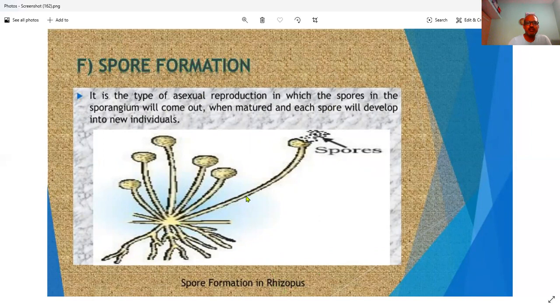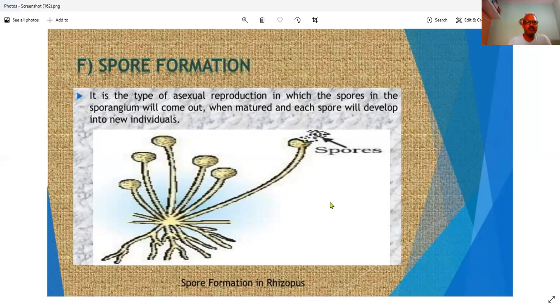So Rhizopus has a thread-like structure, and here you can see the sporangium. The sporangium has a fruit-like or circular structure that stores so many small spores, and these spores burst out and are released. The sporangium releases the small spores, and once the favorable condition comes, they grow into a new individual plant. So this is called spore formation, which normally takes place in fungus.